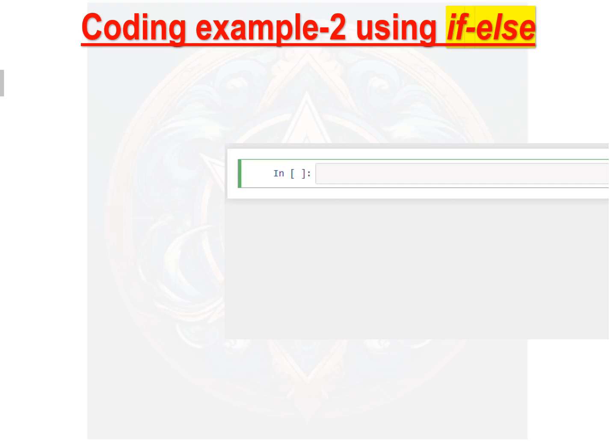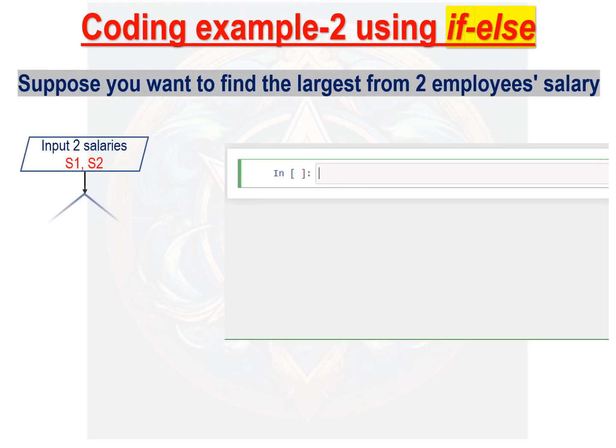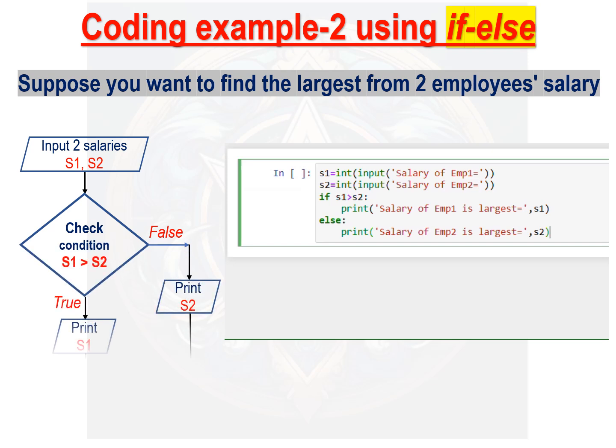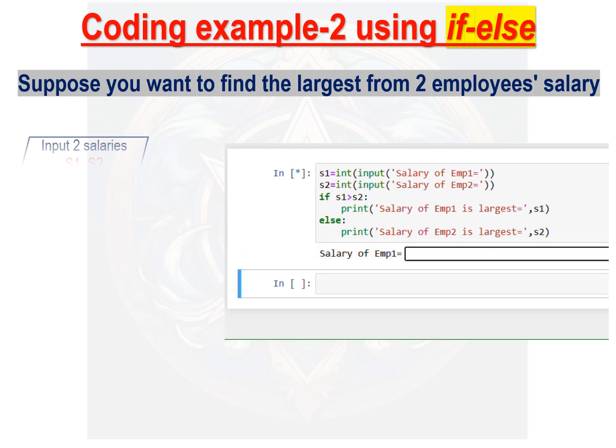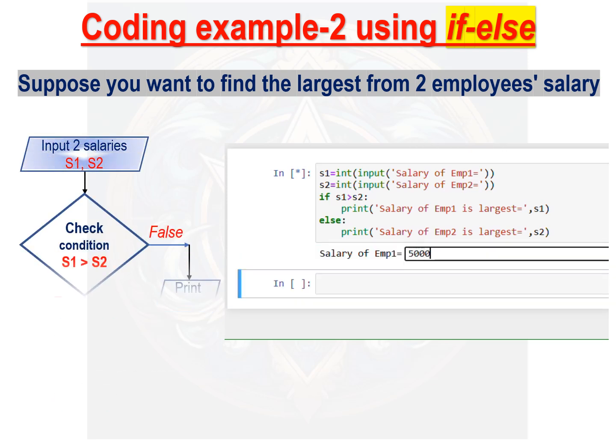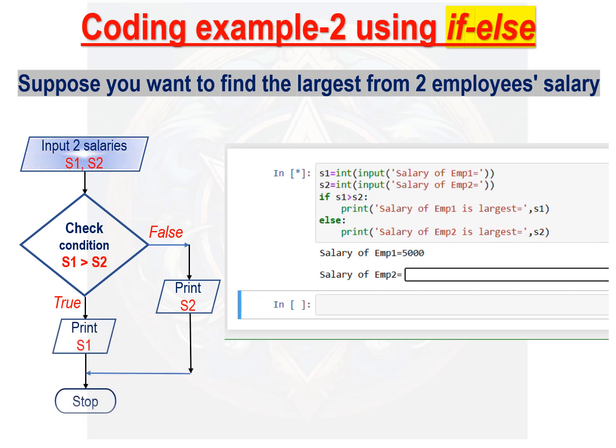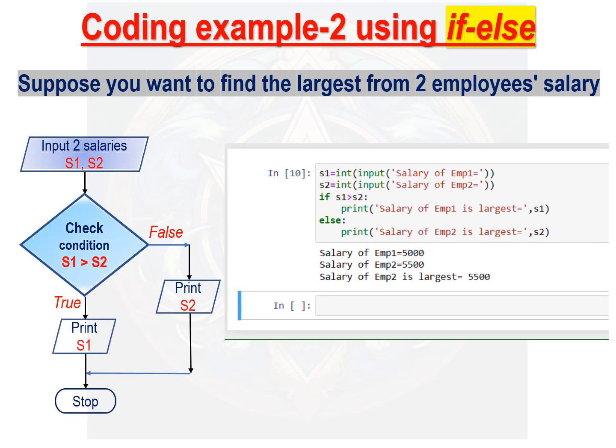Let's have another example to clear the concept. Suppose you want to find the largest salary of two employees. First, you input two salaries, S1 and S2. Then check S1 is greater than S2 or not. If condition is true, then print salary of first employee is largest. If condition is false, then print salary of second employee is largest.